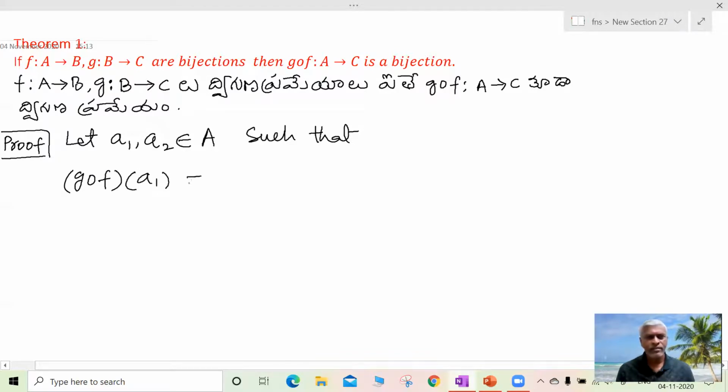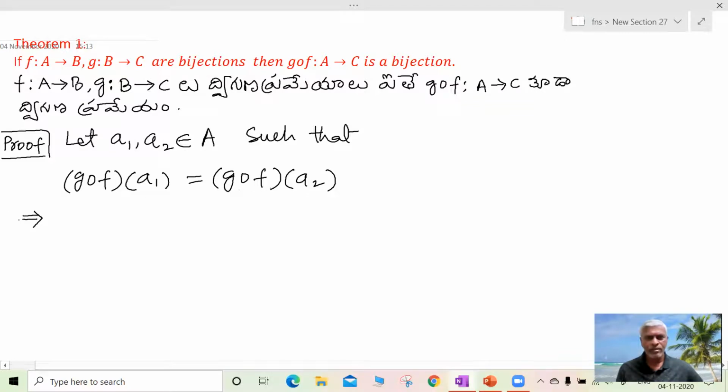if any two elements a1, a2 belonging to A such that g circle f of a1 is equal to g circle f of a2. What is g circle f of a1? The image of a1 in g circle f function. So the images are equal with respect to this g circle f function.